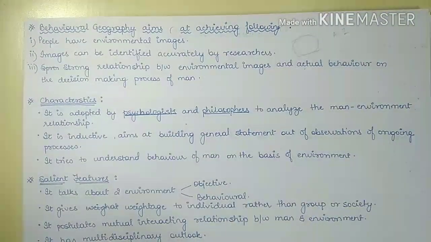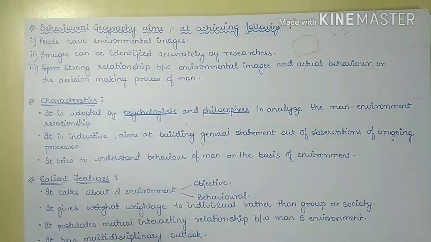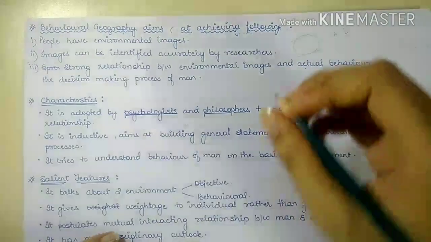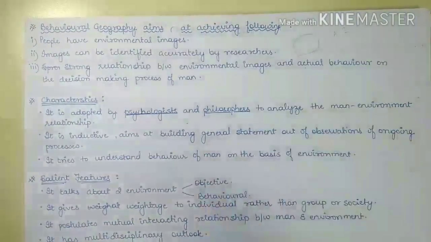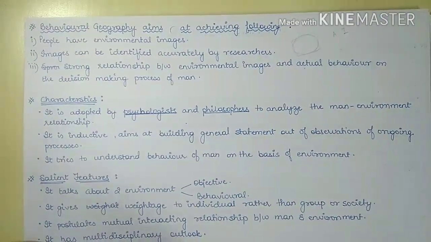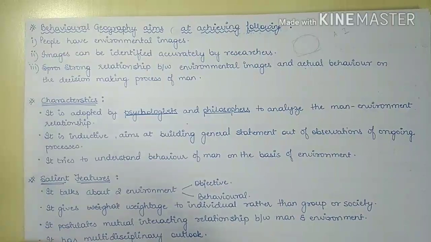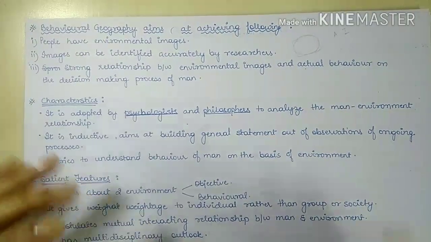So the researchers will try to build a strong relationship between the environmental image and the actual behavior in the decision making process of man. So it basically tries to analyze the influence of environment on the decision making process of men.